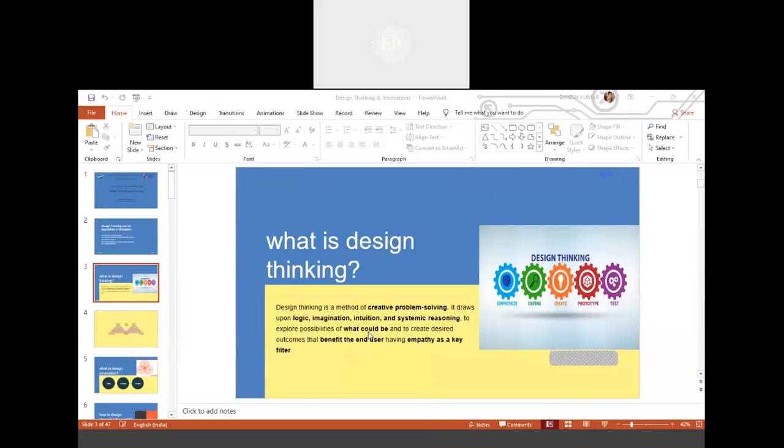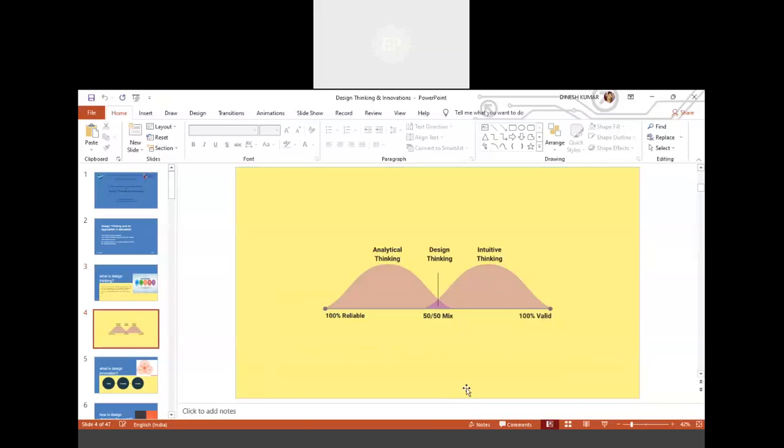So before understanding design thinking, first we will discuss analytical thinking. So what is analytical thinking? Analytical thinking is the ability to tackle complicated issues by evaluating information you have gathered and organized.